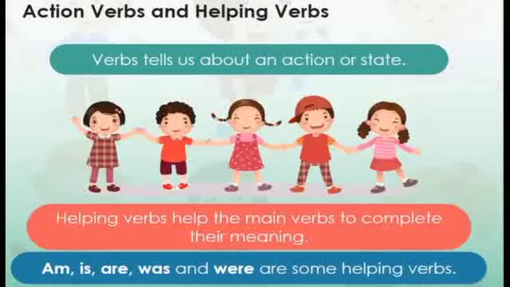Such verbs are called helping verbs. Some common helping verbs are am, is, are, was and were. I hope the concept of verb is clear to you.